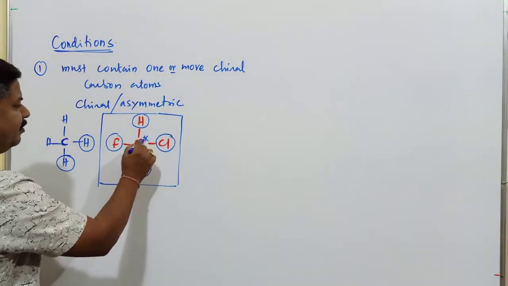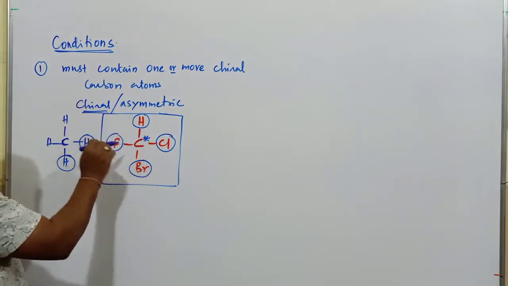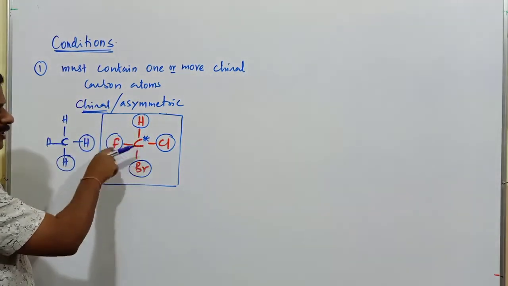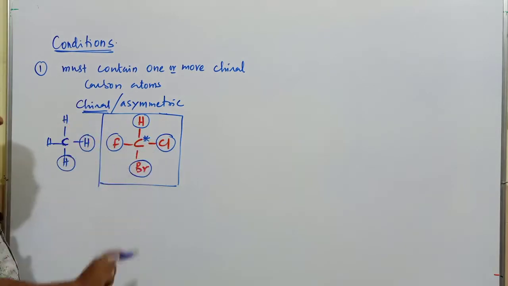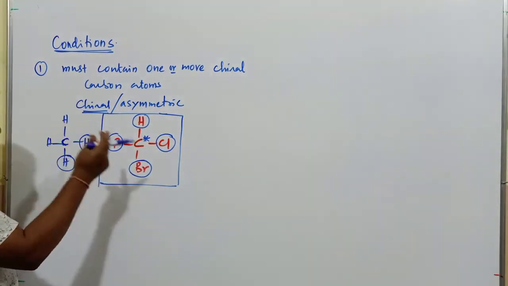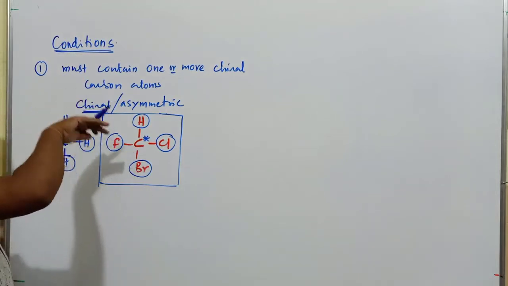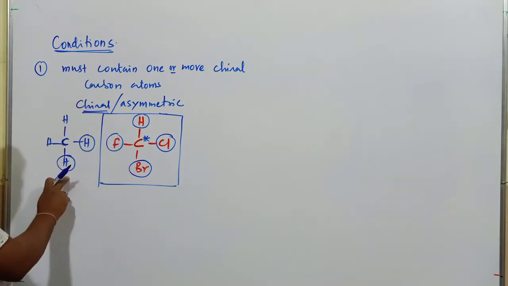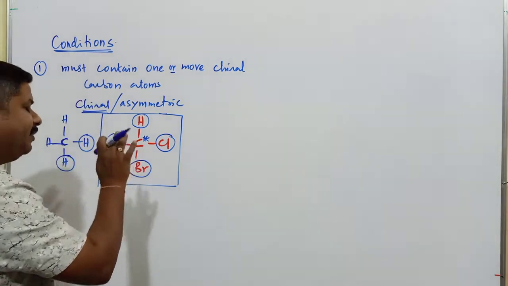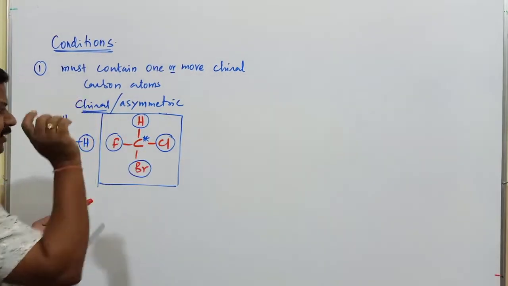So this carbon atom is said to be a chiral carbon atom. What is a chiral carbon atom? A carbon atom which is bonded to 4 different atoms or groups of atoms. Even if 2 atoms are the same, or 3 atoms are the same, it is not chiral or asymmetric; it is said to be an achiral carbon atom. That compound never exhibits optical isomerism, but this compound may exhibit optical isomerism because it contains a chiral carbon atom.